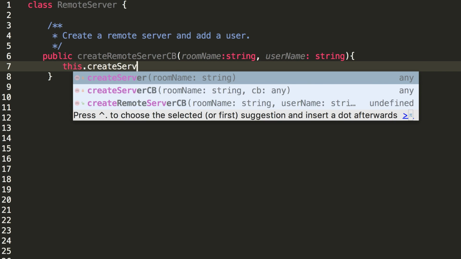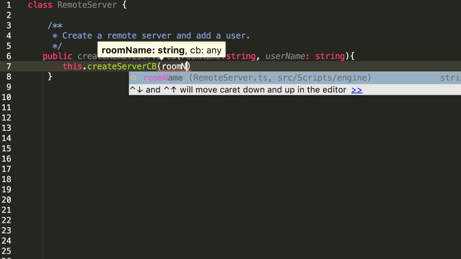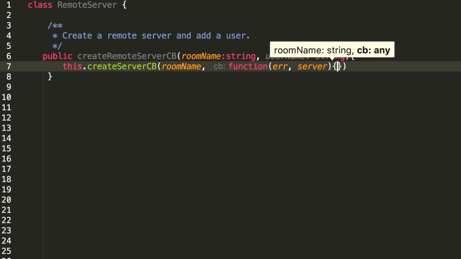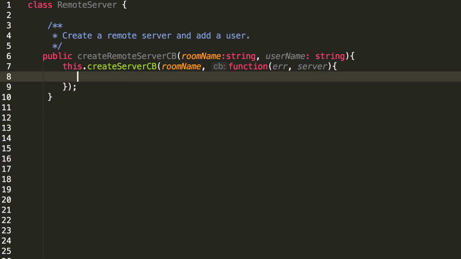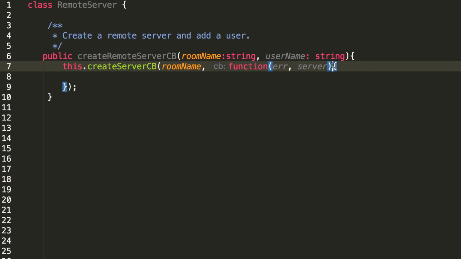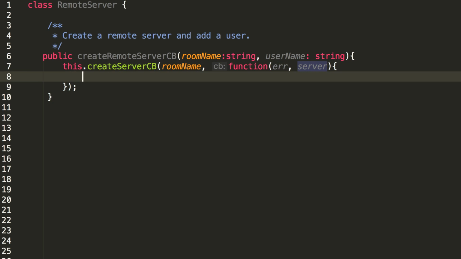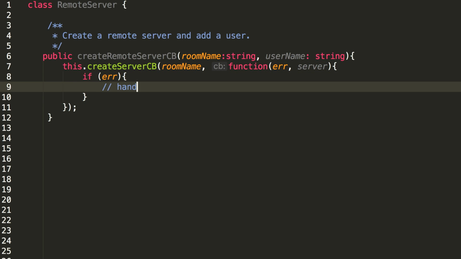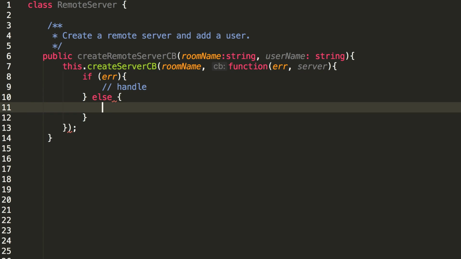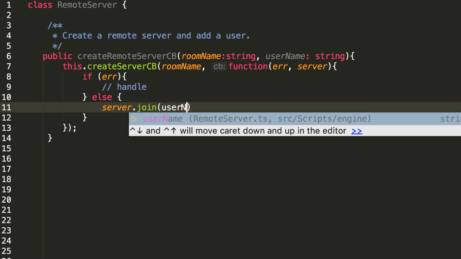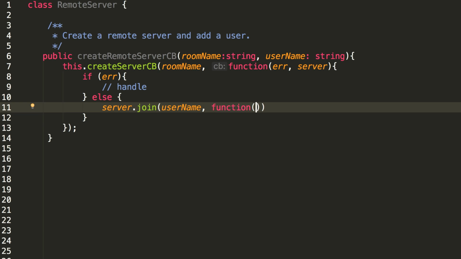We'll start by calling a private function that takes a room name and a parameter that is a callback using the error first idiom that is common in callback style programming. So when createServerCB returns, it will return an error in this error parameter if something goes wrong. So the first thing we need to do is write up a check that sees if there is an error and handle it appropriately. And if there isn't, we can then assume that the server parameter has been populated and we could do something with that.